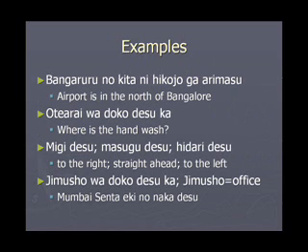Let us look at some more examples. Bangalore no kita ni hikojo ga arimasu. Bangalore is Bangalore, kita is north, hikojo is airport, arimasu means exists. The airport is in the north of Bangalore. O-tearai wa doko desu ka? It's a very important question.